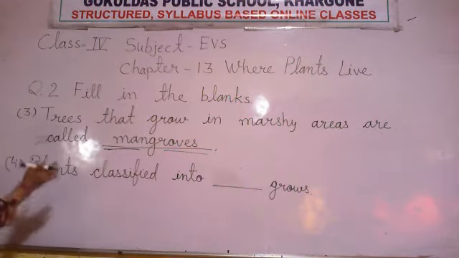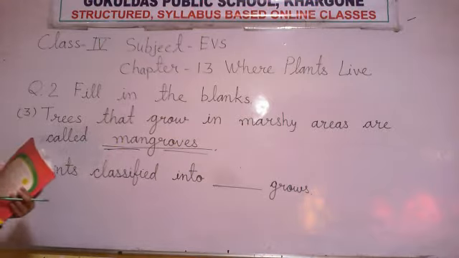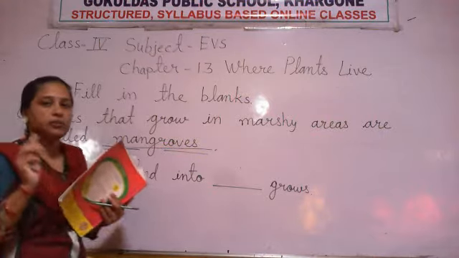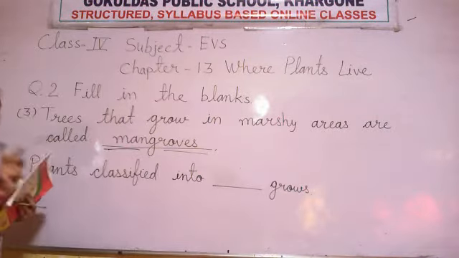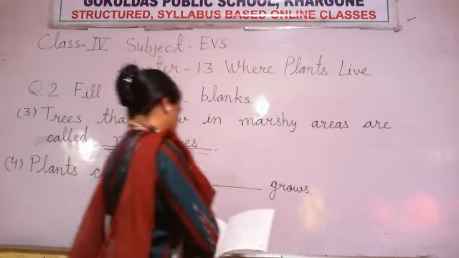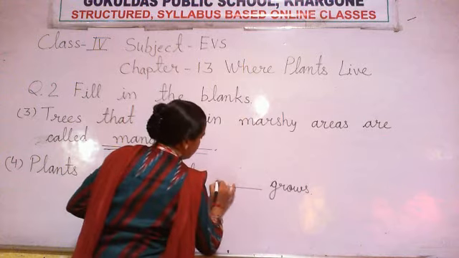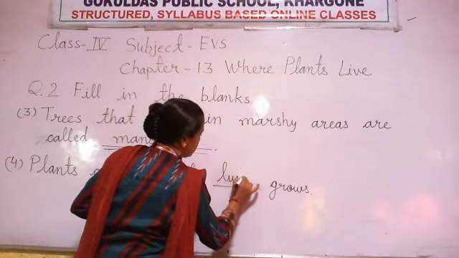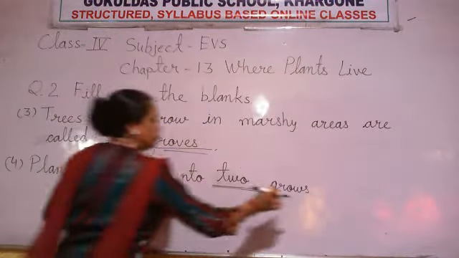We classified plants into how many groups? 1, 2, 3, 4. According to their habitat, we classified plants into 2 groups. That is terrestrial and the next one is aquatic plant. So what do we feel here? How many groups? Two groups. Fill here two.